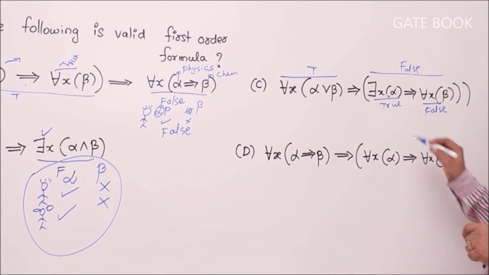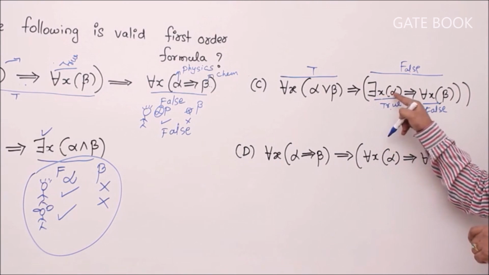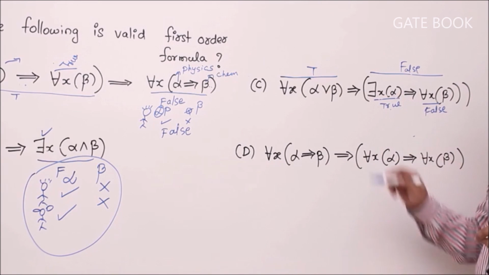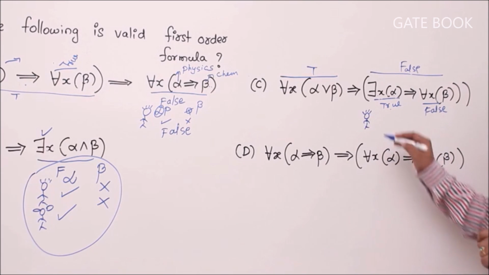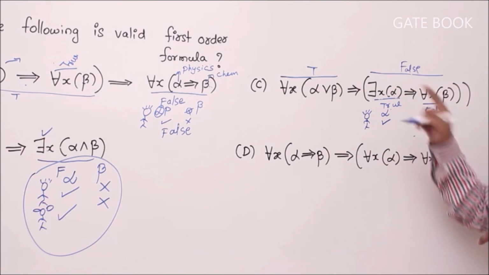So finally, there exists x alpha should be true. That means there is some student who passed the physics exam. Such a formula should be true. For that, definitely I should have a person like Raju who passed the physics exam. Remember it. Otherwise it won't happen.